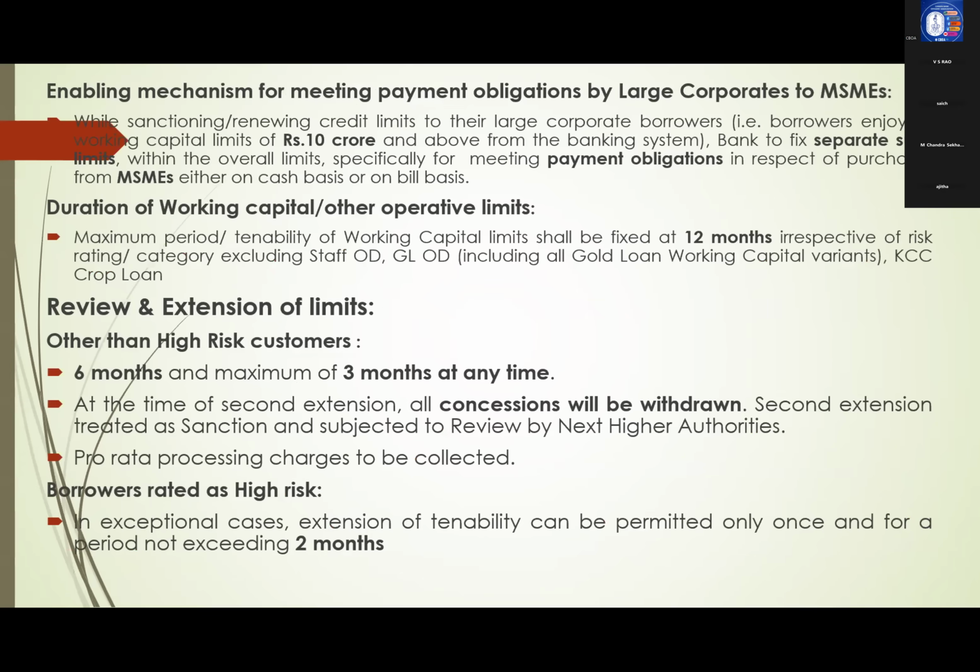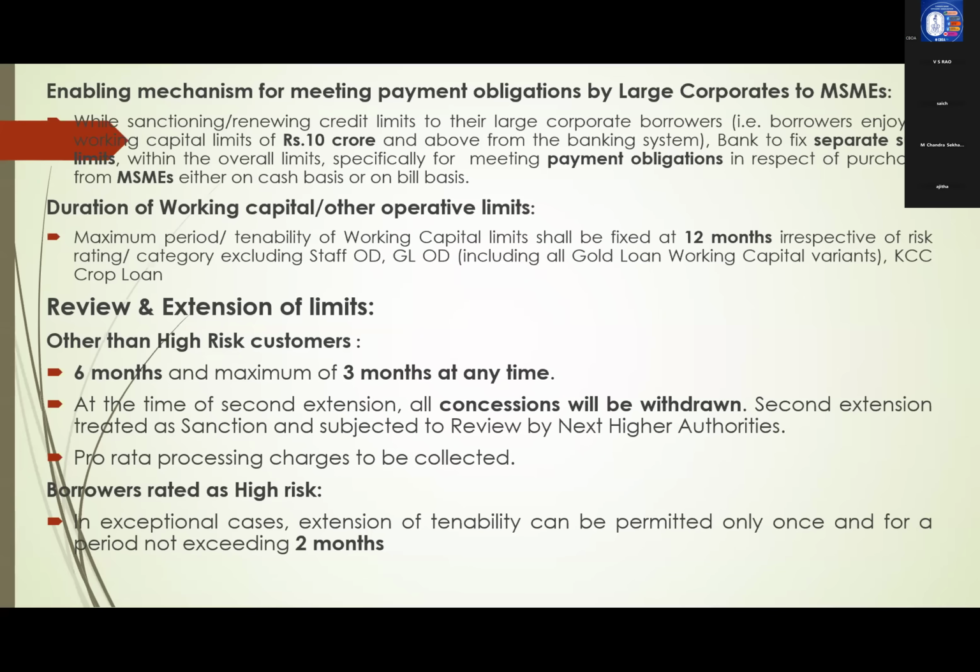Next, enabling mechanism for meeting payment obligations in case of corporates to MSMEs. This enabling mechanism means in the MSMED Act, in 2006, the MSMED Act has come. At that time, in that Act itself, it is mentioned. Wherever banks are sanctioning loans to corporates, working capital limits 10 crores and above, they have to fix separate sub-limits towards repayment to MSCs.